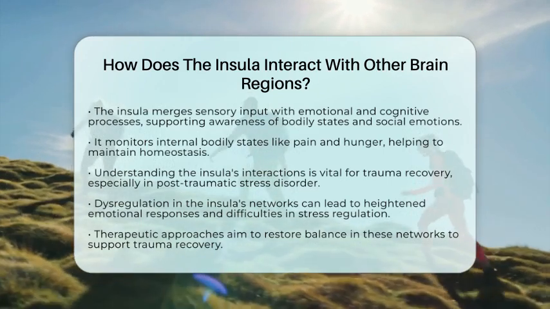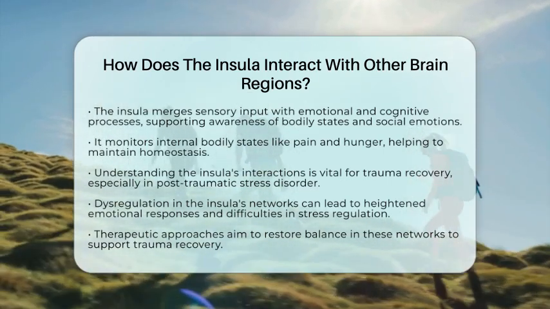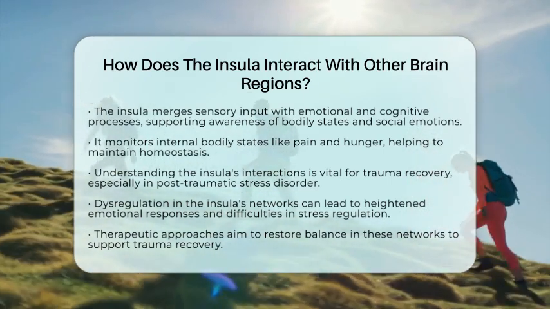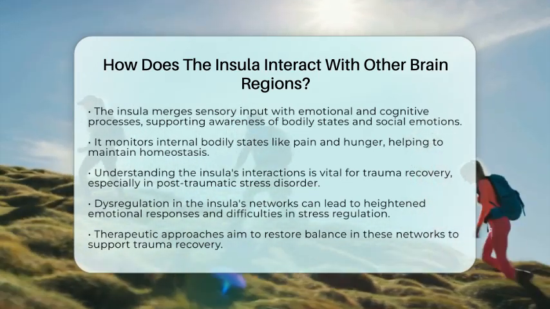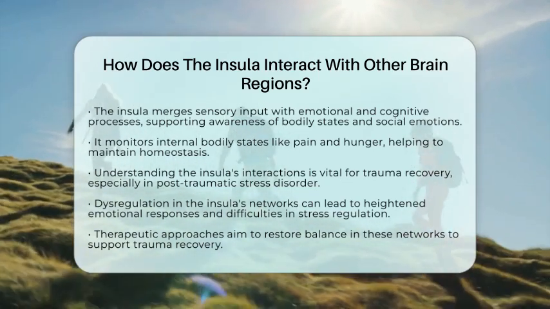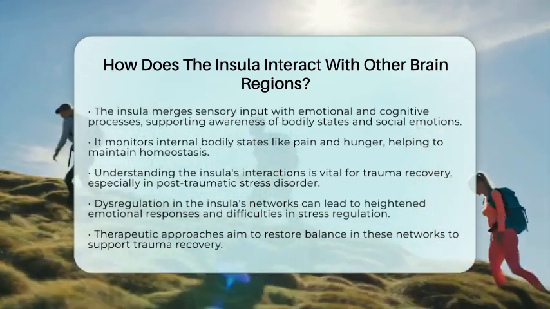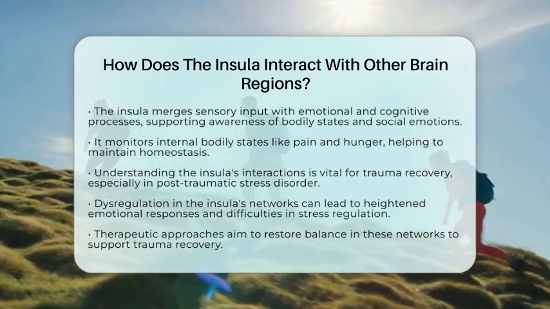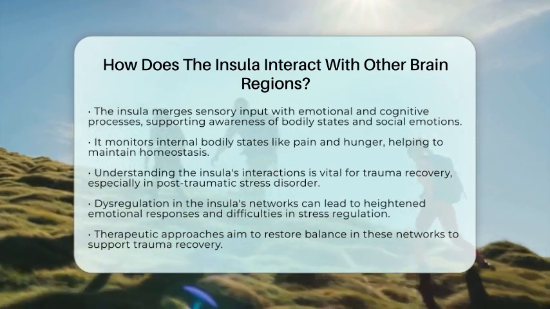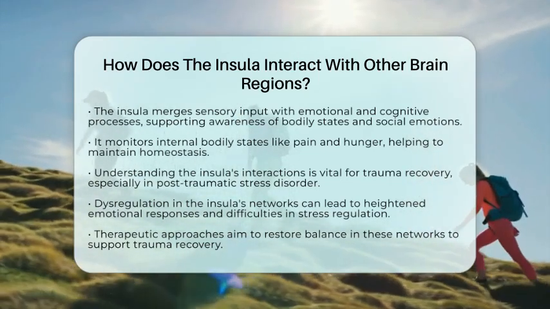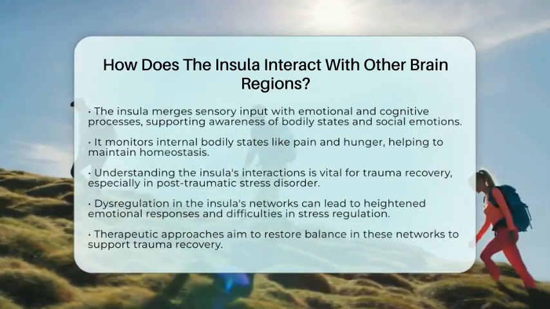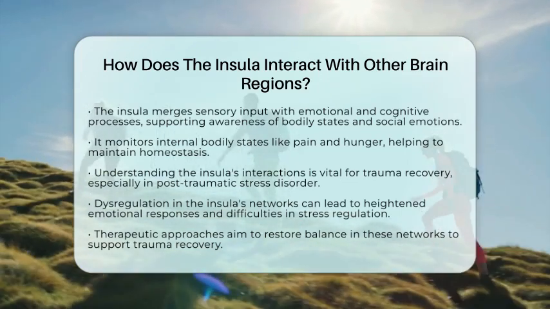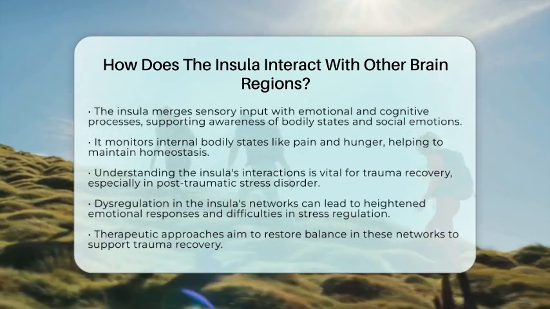By exploring how the insula interacts with these regions, we can better understand symptoms like hypervigilance, emotional numbing, and physical complaints in trauma survivors. Therapeutic approaches often aim to restore balanced activity and connectivity within these networks, supporting the journey of trauma recovery. In essence, the insula acts as a hub that integrates sensory, emotional, and cognitive information by interacting